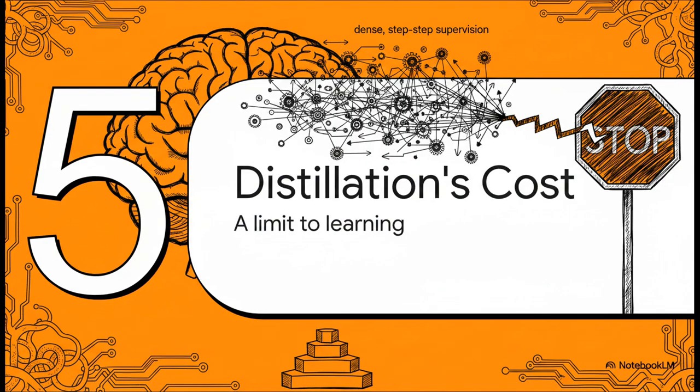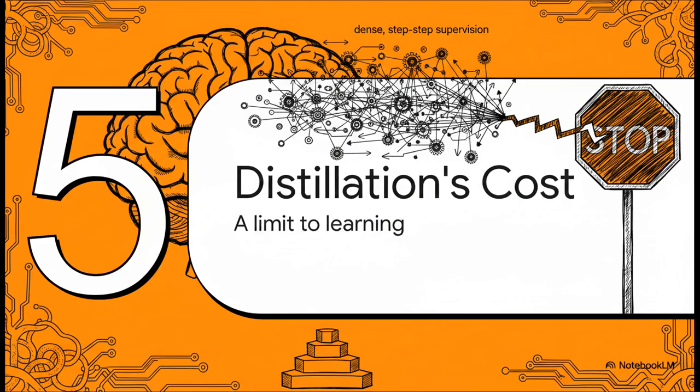All right, so this all sounds amazing, right? We've got the problem, we've got the fix. So is this it? Is on-policy distillation the magic bullet, the ultimate solution for training AI? Well, hang on a second. It's not quite that simple. Because there's almost always a catch. It turns out this style of learning has a hidden cost.